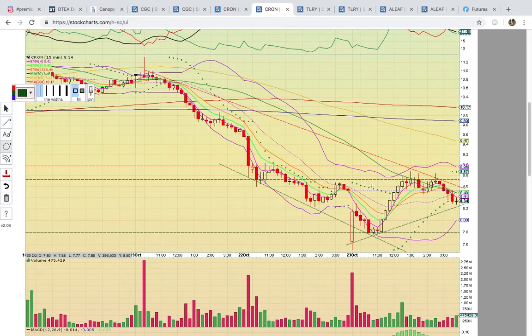Now, if you look here on the 15-minute chart, you can see it pulled back, and then right now it's working on the green line. That's the 50 simple moving average, and the dotted purple line, the middle Bollinger Band, the 20 simple moving average. Notice how they're both converged right now. What needs to happen is it needs to break above 850. If you see it trading above 850 and then above 860 tomorrow, that should be a clue.